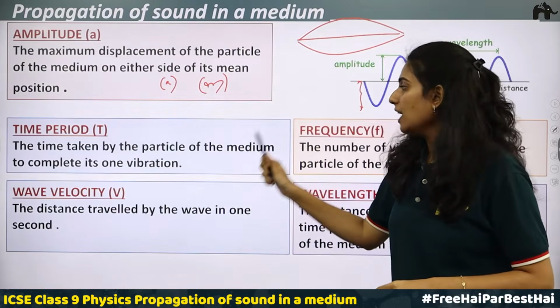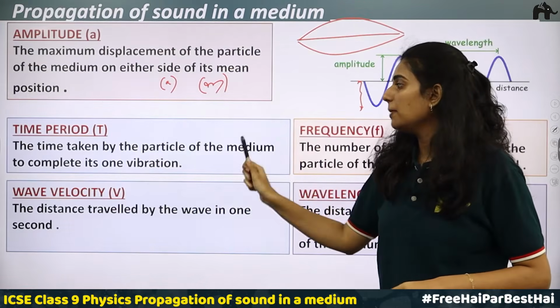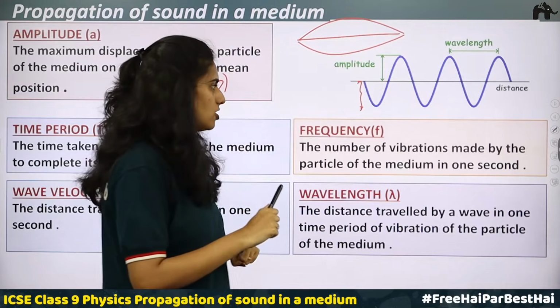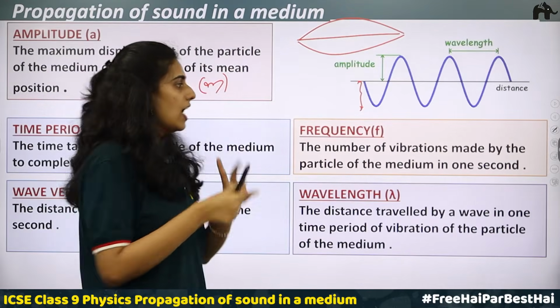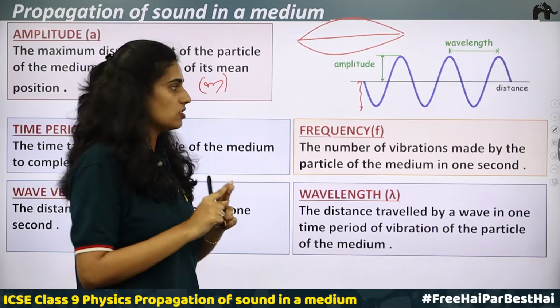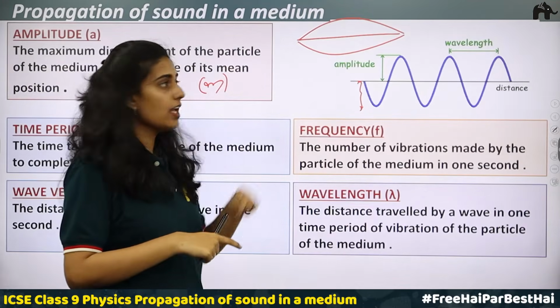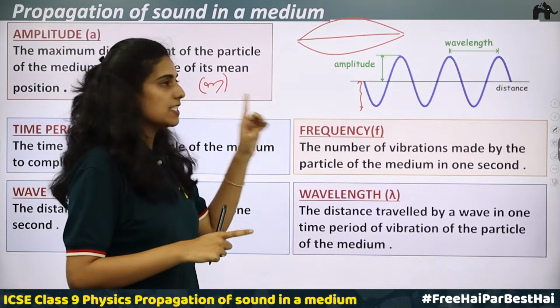The time taken by a particle of the medium to complete one vibration. So what is one vibration? In case of a longitudinal wave, one compression and one rarefaction together constitute a vibration. A to and fro motion, an up and down motion, completes a vibration.